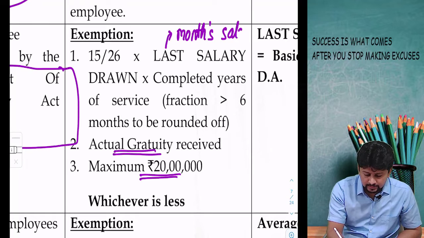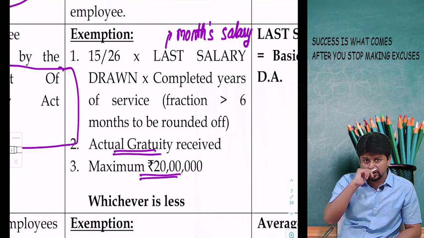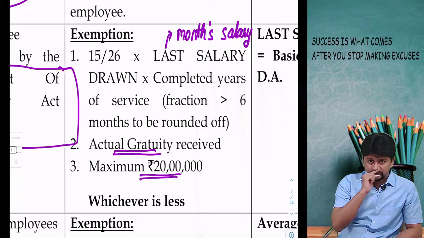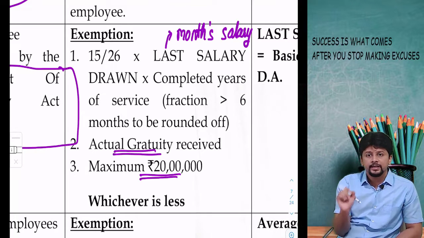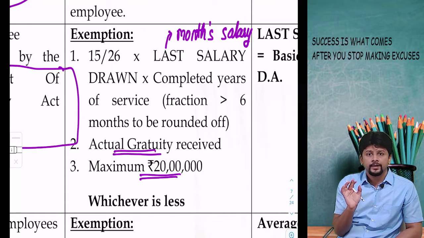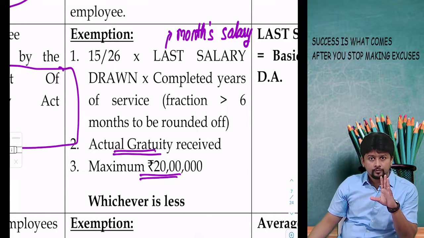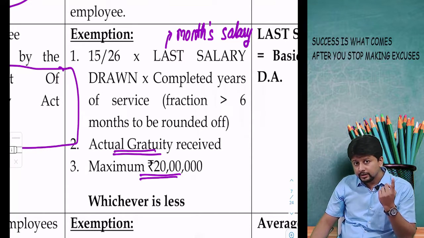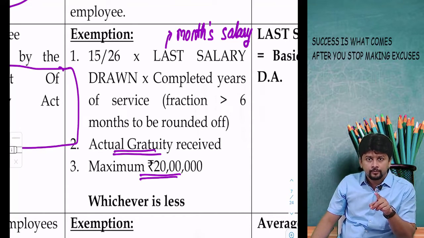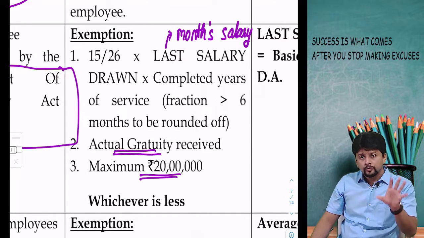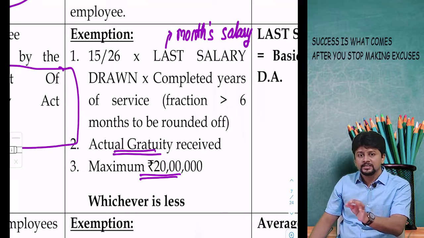The last month's salary, the salary that I am withdrawing when I am retiring. 15 by 26. 26 are the working days in a month, excluding the Sundays. 15 days out of 26. It is not half. 15 by 26 is not half. 13 by 26 would be half. 15 by 26 is something more than half. So 15 by 26 into last month's salary.